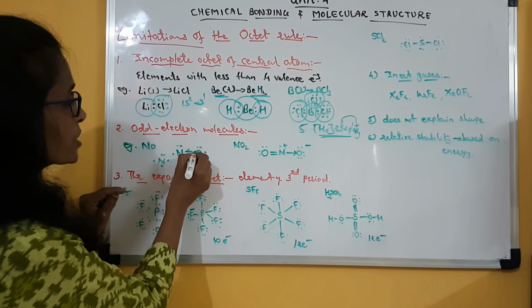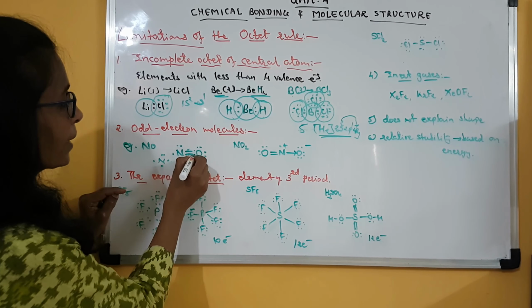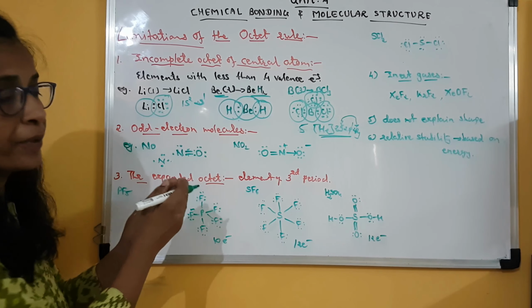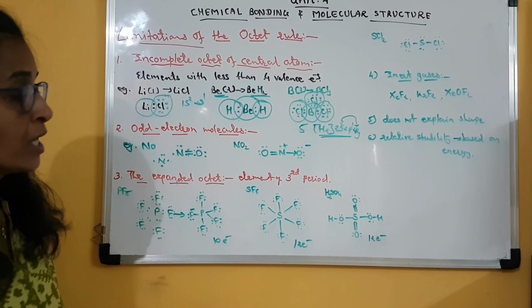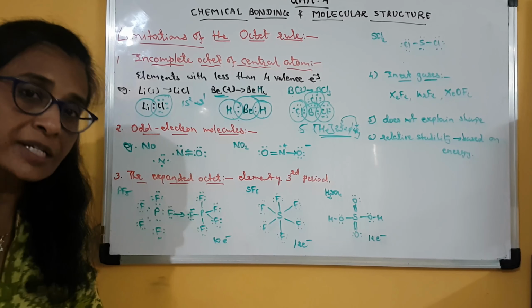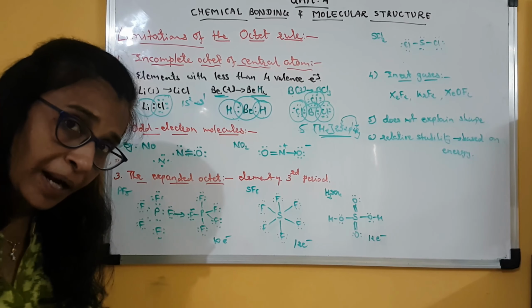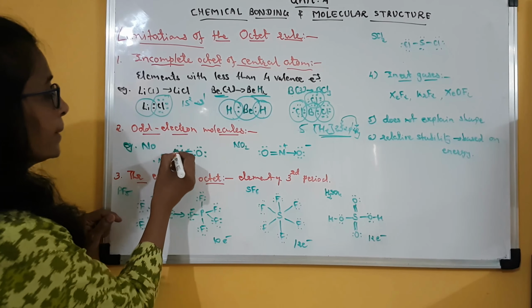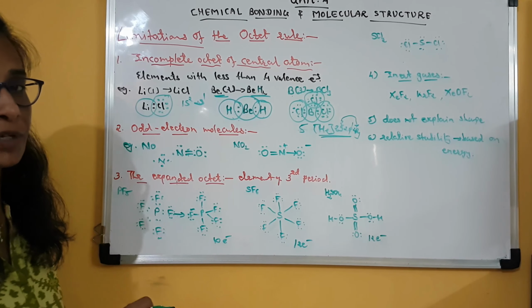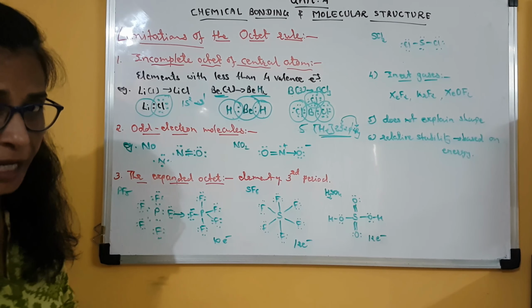Oxygen also is having 2 unpaired electrons, so it has shared with nitrogen. So a covalent double bond is formed between nitrogen and oxygen. In doing so, oxygen has utilized both its unpaired valence electrons, but nitrogen has still 1 unpaired valence electron left with it, which it is not utilizing.